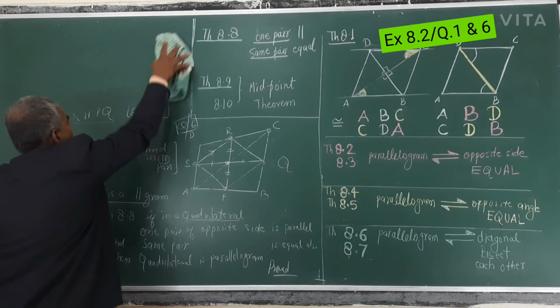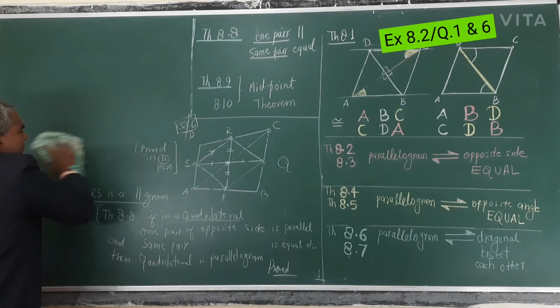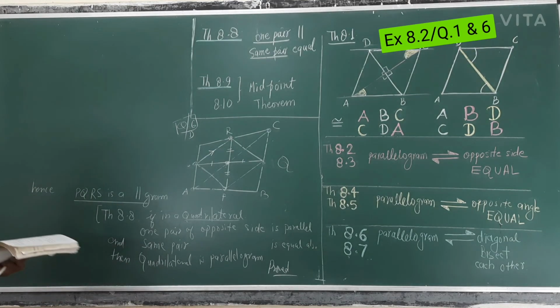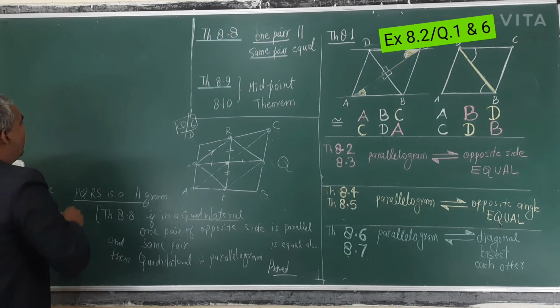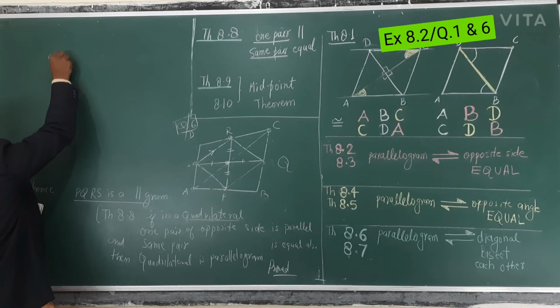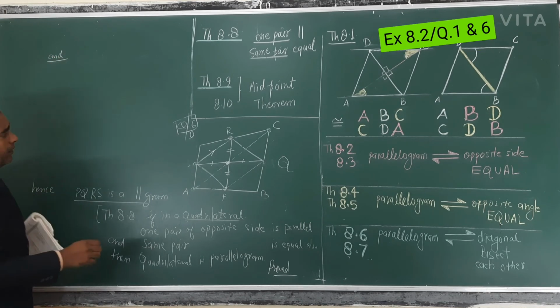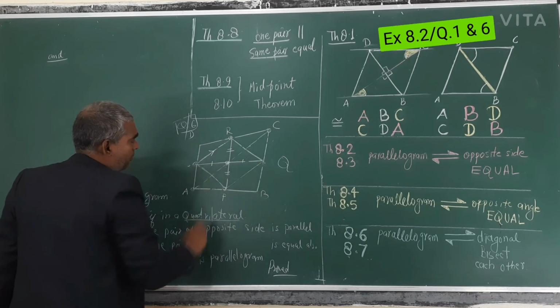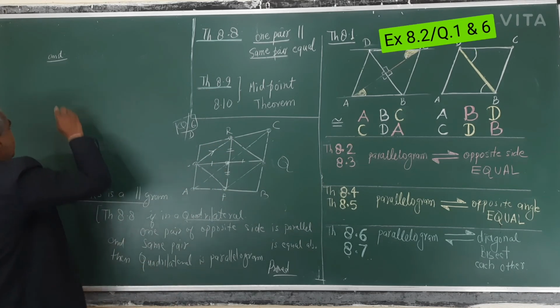one more theorem. Yes, after this you will write parallelogram, and then you will write RP and SQ bisect each other. Directly you will write.